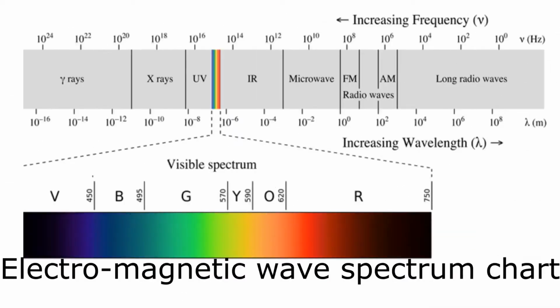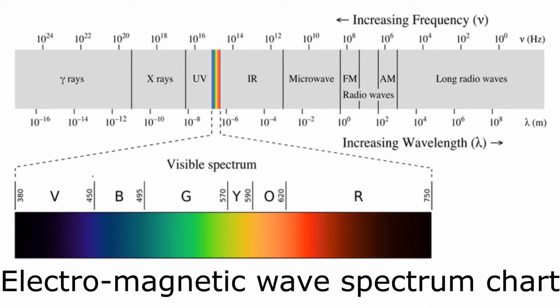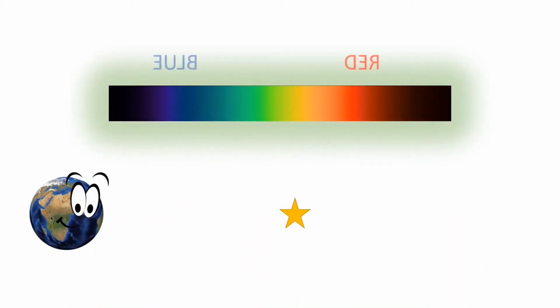To answer this, we have to take a glance at the spectrum chart of electromagnetic waves, as light is that kind of wave. In this chart, you will see in the visible region of light, the high-end frequency tends to the blue region and the low-end frequency tends to the reddish region of the spectrum chart. So, if any astronomical object is coming towards us, then it's called a blue shift, and if it's getting far away from us, it's called red shift.